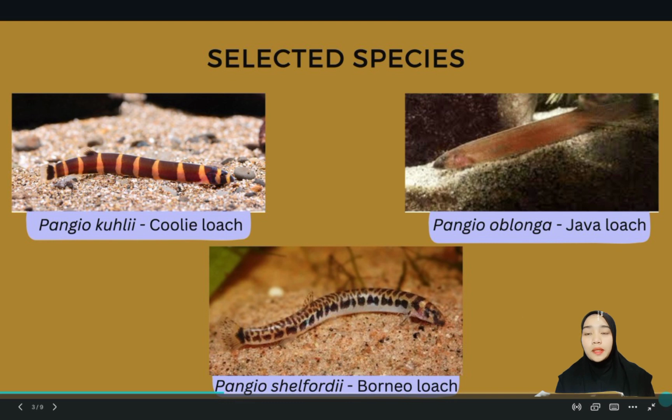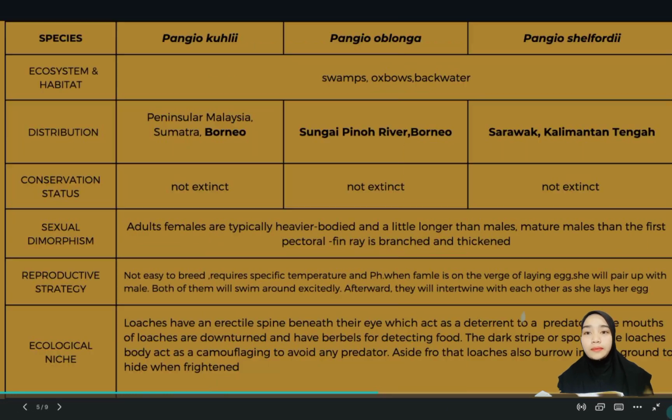There are three species that we chose. First, Pangio kuhlii, Pangio oblonga, and Pangio shelfordi. For similarities and differences among these three species: for habitat, these three species live in swamps, oxbows, and backwaters. They also have similar sexual dimorphism, in which females are typically heavier-bodied and a little larger than males. And for mature males, the pectoral fin ray is branched and thick.